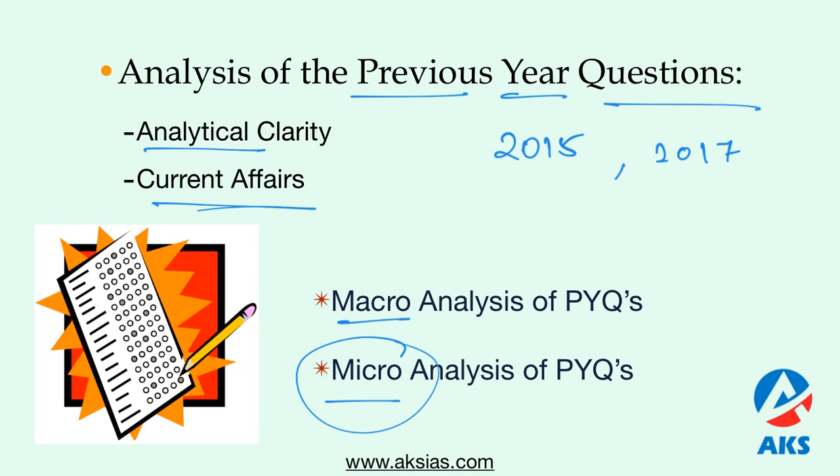And what do you mean by micro analysis of the previous year questions? A Group 2 aspirant must also find out the number of questions which have been asked from each and every topic in a particular subject. For example, you take the instance of polity. You have to go into the micro detail of to which chapter of polity were more questions asked from. Further, the candidate should also analyze how many questions are factual in nature or conceptual in nature, how many questions from this particular subject are dynamic in nature or static in nature. So, this will help a candidate understand the trend of the examination. Thus, based on the difficulty level, a candidate can prepare a blueprint for all the previous year questions.